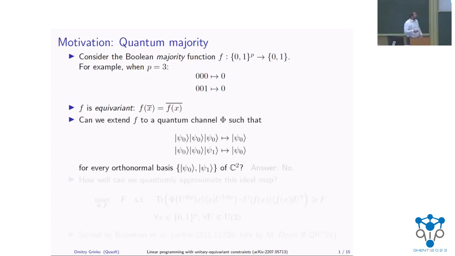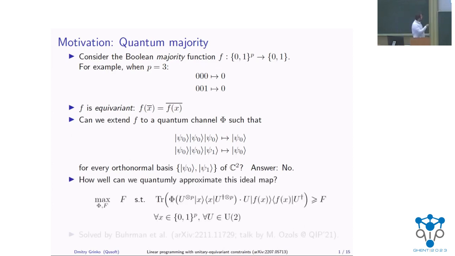Can we somehow realize this Boolean function as a quantum channel? And what do I mean by this? I mean the channel which would take as input product states, where the states would come from some orthonormal basis, and this channel would need to output the majority state. On top of that, this should work for every choice of the basis. Implementing this channel ideally is impossible. It's not a very difficult argument: you just need to look at the Stein-Spring dilation of this channel, and you would get a contradiction to linearity, much in the style of the no-cloning theorem.